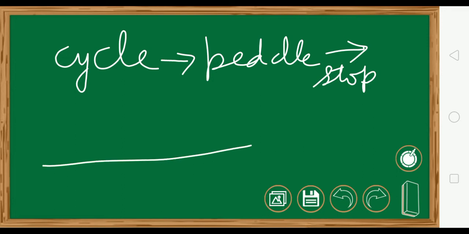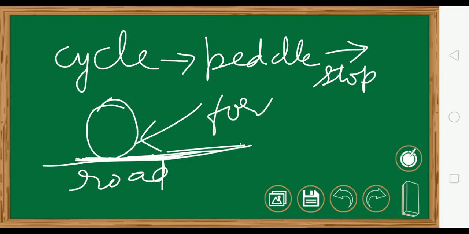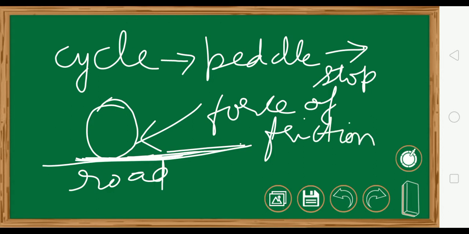Because if this is your road, then your cycle tire is gliding or moving against this road, and because of this there is a force of friction. A force of friction is offered by the road to the tire. The road is trying to stop the tire from going upon it.